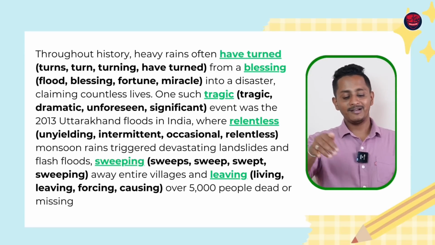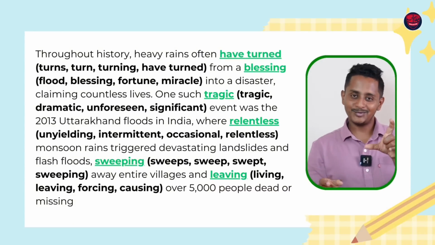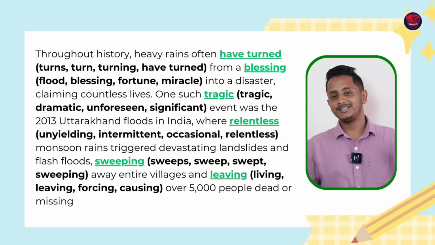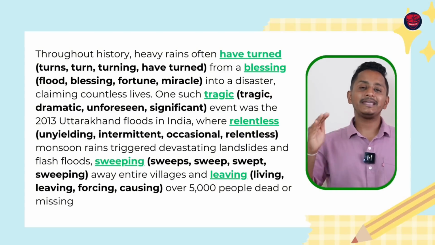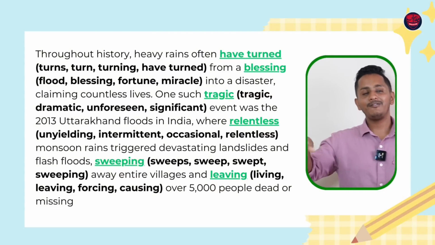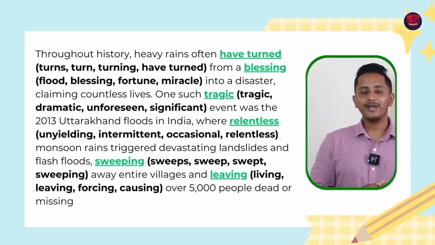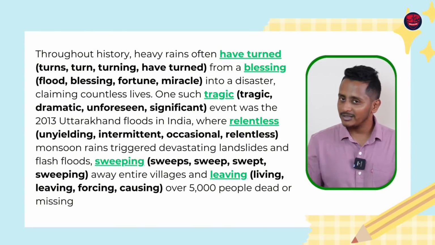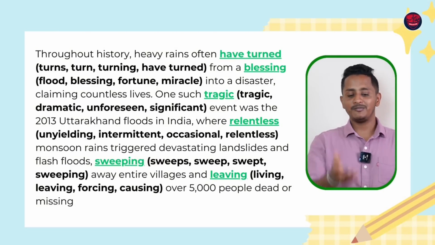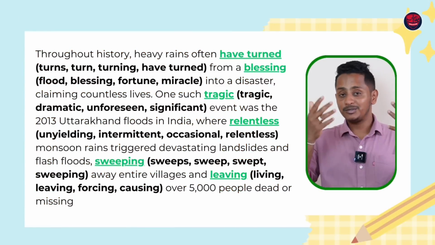Now leaving, living, forcing, causing, ing has to come in the last blank. So the fourth blank also should have ing because it's a continuity. It's a continuous statement. Sweeping away entire villages and leaving, L-E-A-V-I-N-G, not living, leaving. The disaster left 5,000 people dead. So something like these kinds of things where it's not just collocation or vocabulary or context, even grammatically you need to be stronger. Otherwise you end up writing sweeps or sweep. For the first one you end up writing turn or turning, turns. Just like that you're going to lose 2-3 marks because you're not so good in grammar.